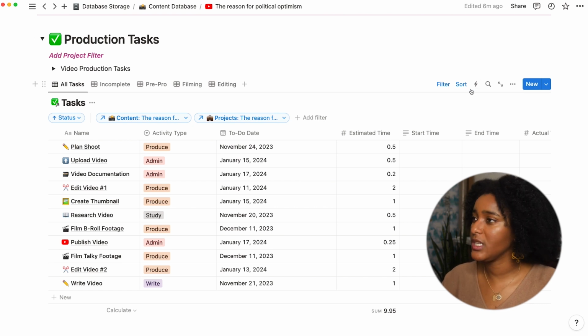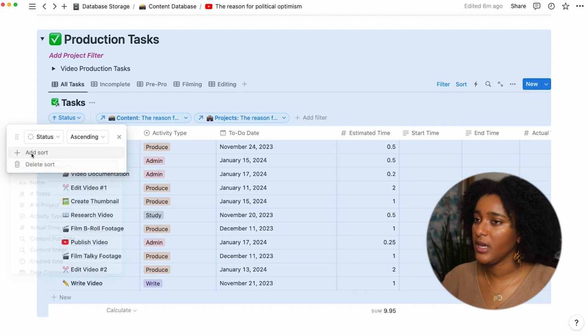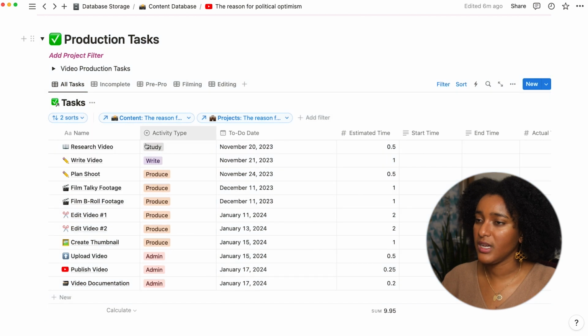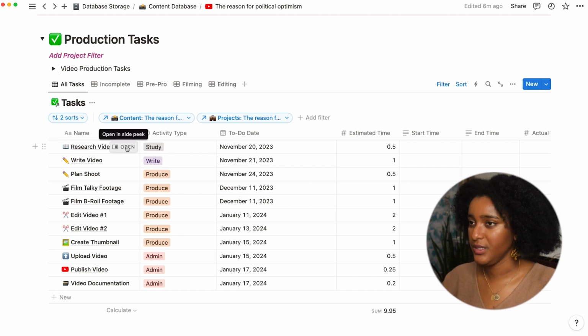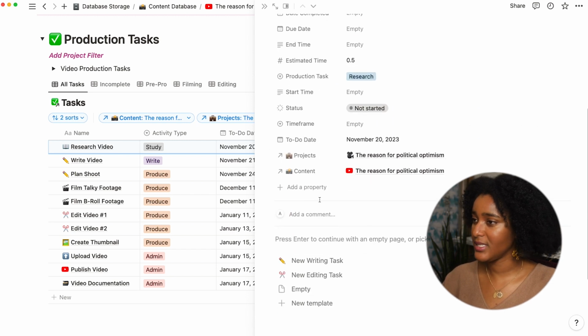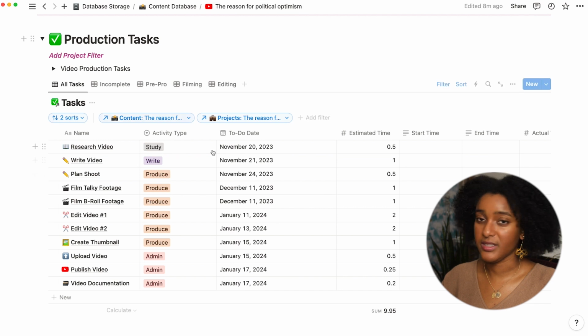This seems to be sorted in a strange order, so I like to sort by a project number, so number in project. That's one of the properties that I have on a task, so like this is the task to do first in any video project. You can see if I just click into the task, you'd see number in project is 1. This is the task database, so that is how it's going to be sorted here.